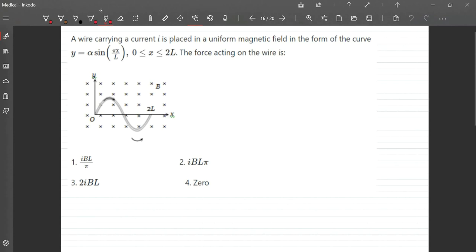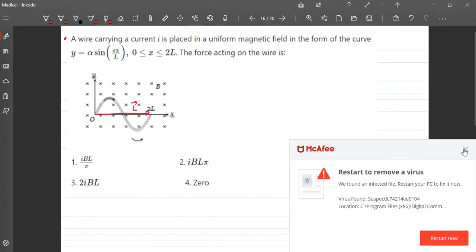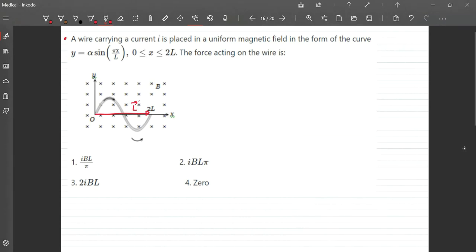Now in this question, we have a current carrying wire in the form of a sinusoidal wave, but the current is uniform and the field is uniform. I know this is the L vector. What is the length of the L vector? It is 2L.